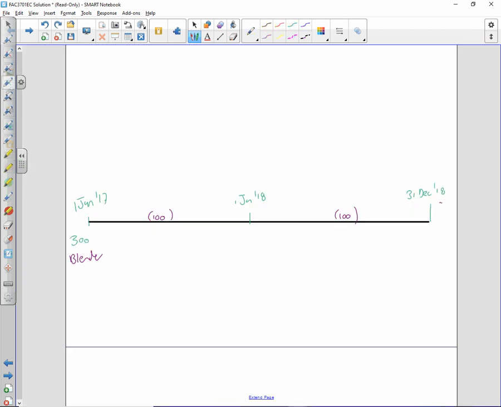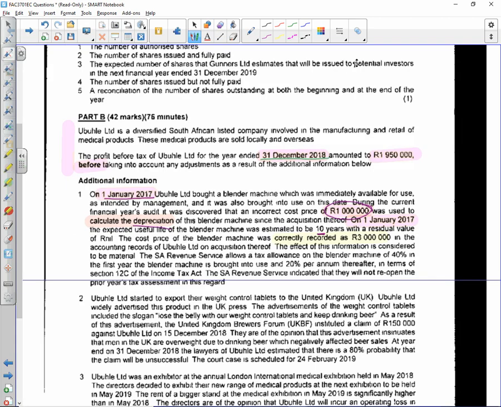That was 3 million. So my journal entry on that date would have been correctly to debit PPE with 3 million and to credit bank, let's say they paid for it in cash, with 3 million. So we're happy with that. However, the depreciation was incorrect. We depreciated 100,000, where over the 10-year period it should have been 300,000. Agreed. Everybody happy with that? Okay, so that's where my mistake comes in.